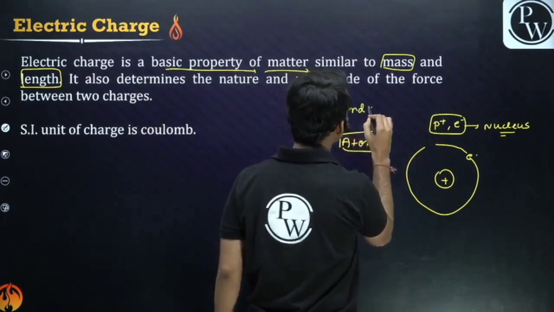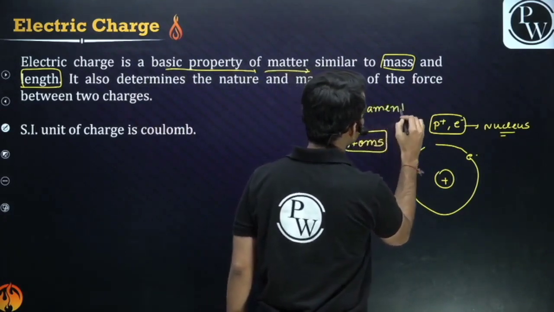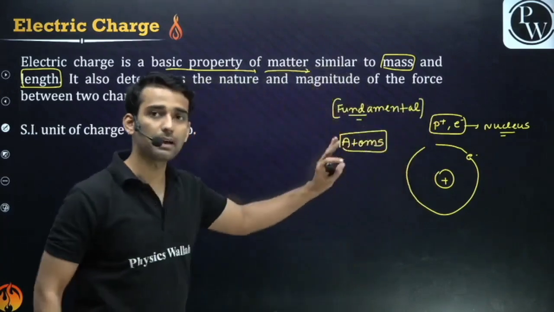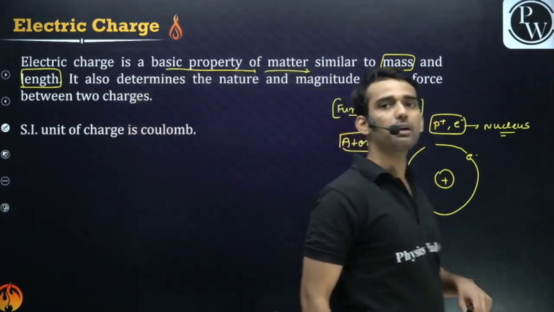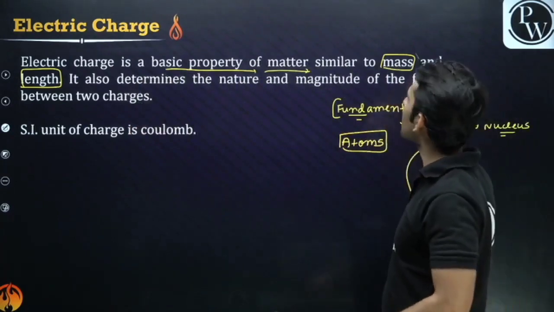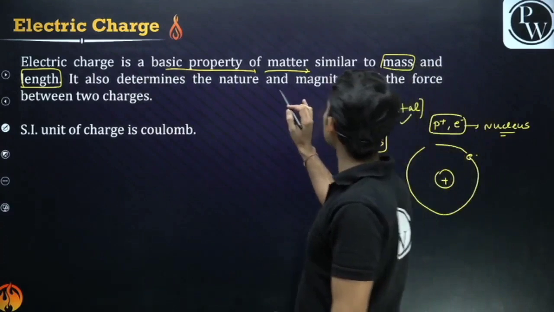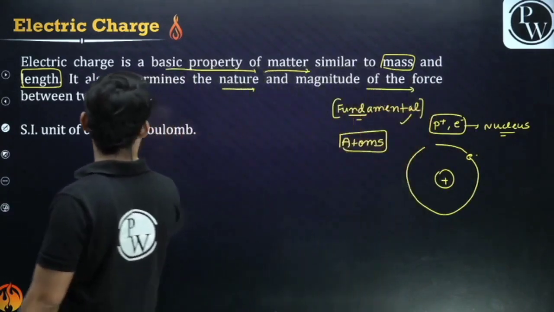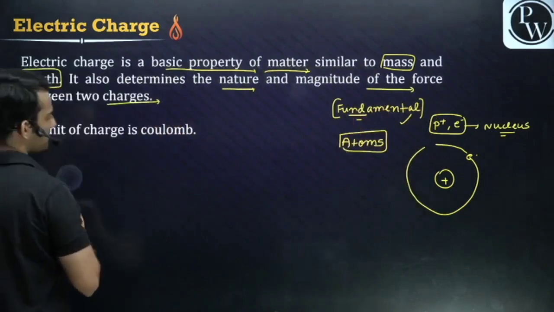Fundamental means it is related to the basic level. Every body is made up of atoms, so it is a combination of electrons and protons. So it is a fundamental property like mass and length. It also determines the nature and the magnitude of the force between two charges. Now what is the meaning of this statement?